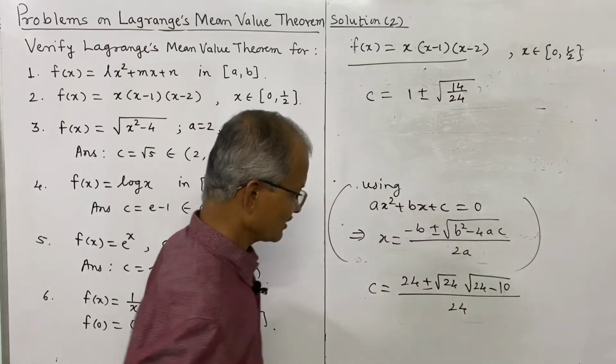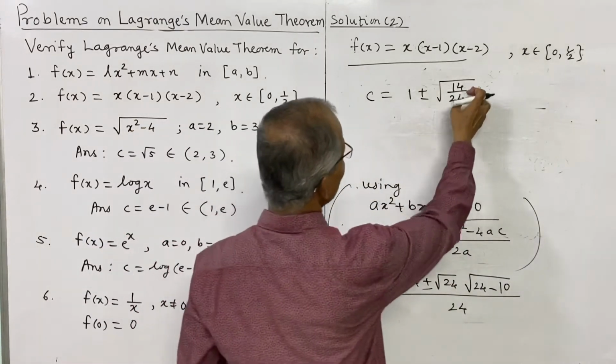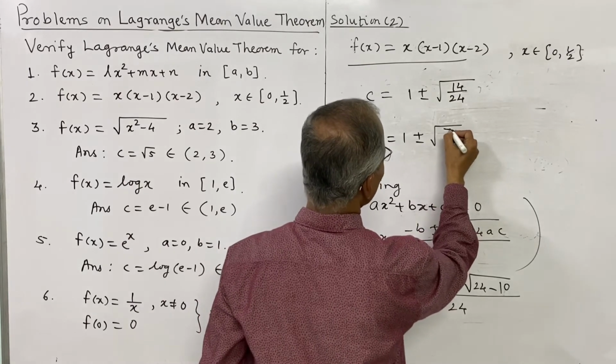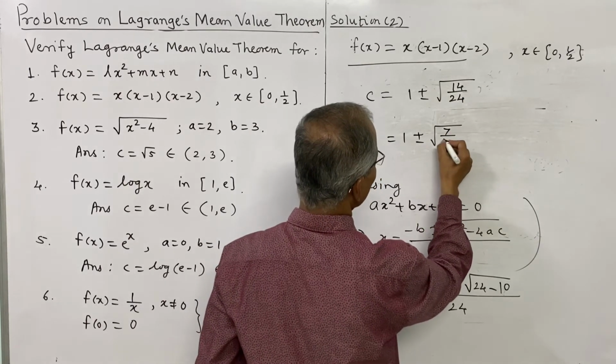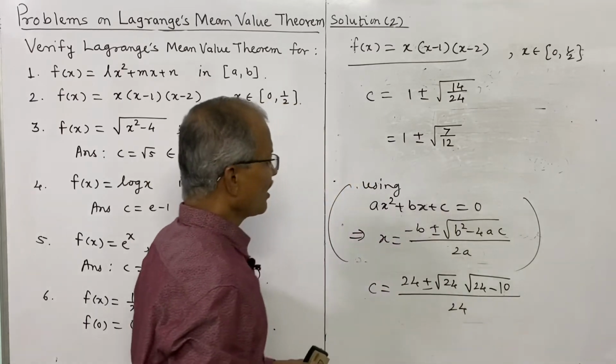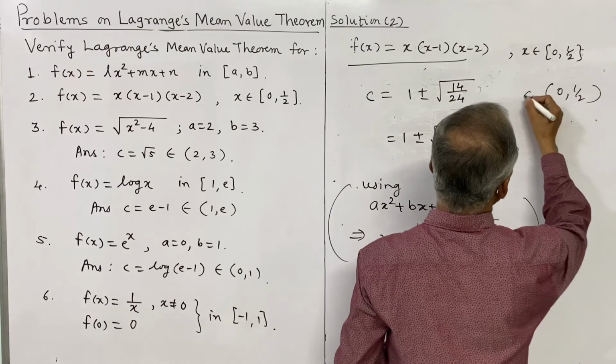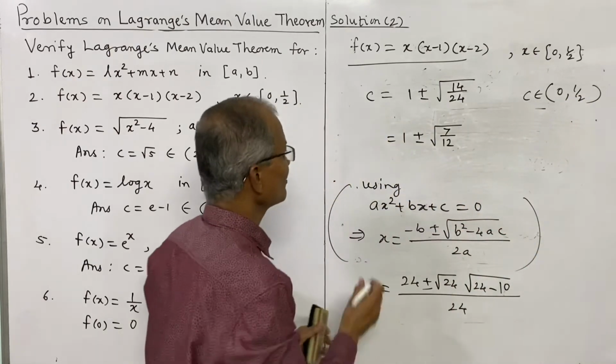You can verify this. And this can be written in brief form as 1 plus or minus root of 7 divided by 12. So we want a value in this interval 0 to half. C belongs to 0 to half. This is the value of C.